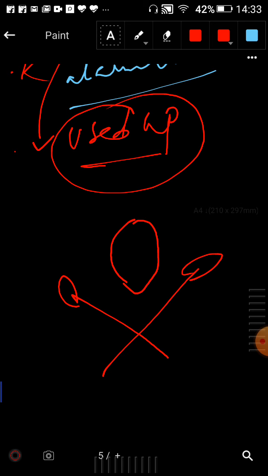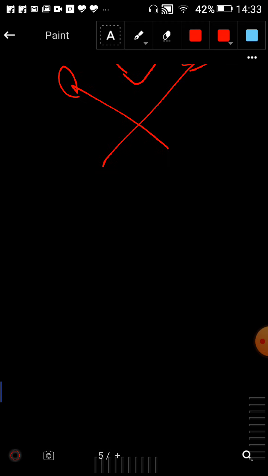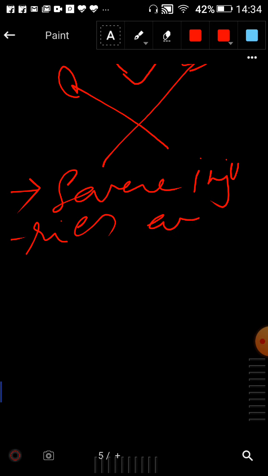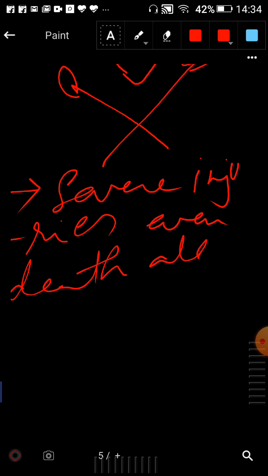Carelessness in handling electricity and electric devices can cause severe injuries and sometimes even death, because it is very dangerous.